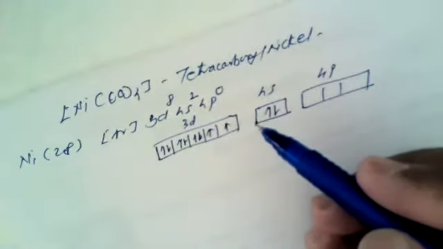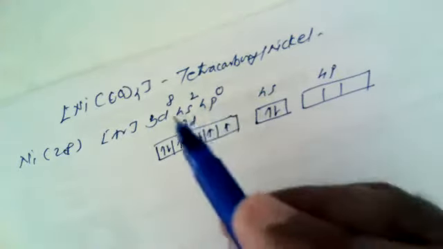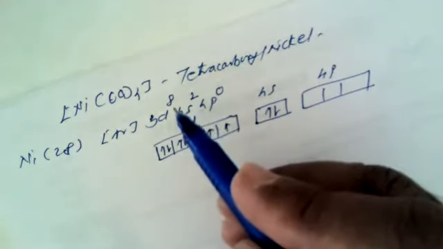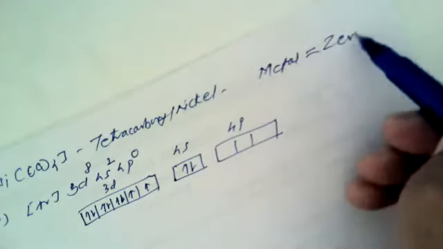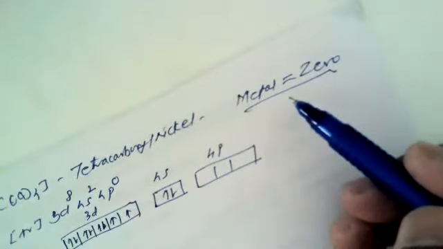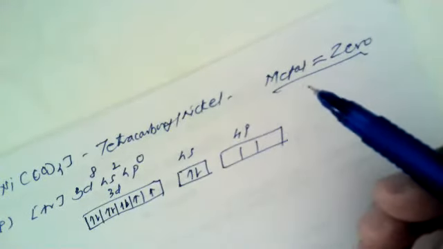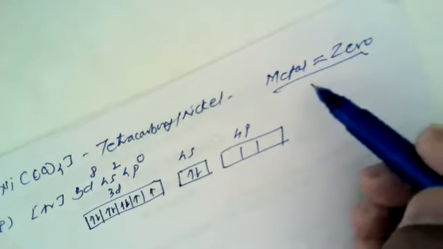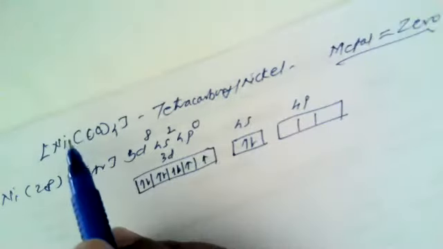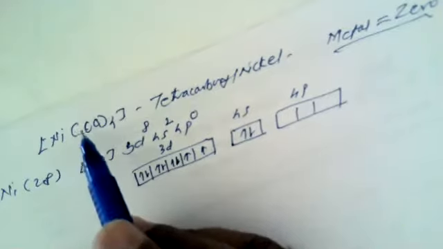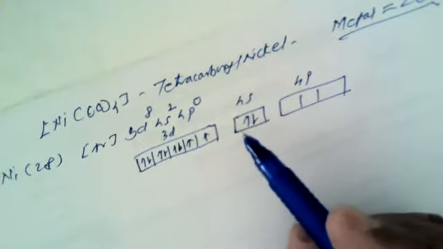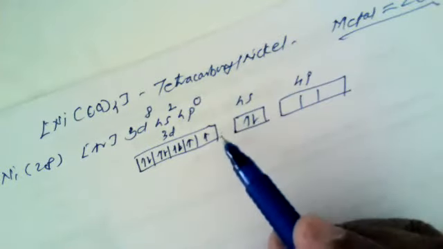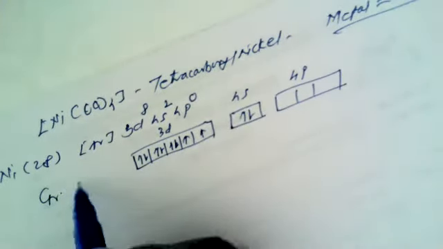Now you should bear in mind that when a metal carbonyl is formed, then the oxidation state of the metal is always 0. You should remember this particular fact. Whenever a metal carbonyl is formed, the oxidation state of the metal is 0. That means in this case nickel is in 0 oxidation state. So there is no loss of electrons from either 4s or 3d. Now this is the ground state electronic configuration of nickel.